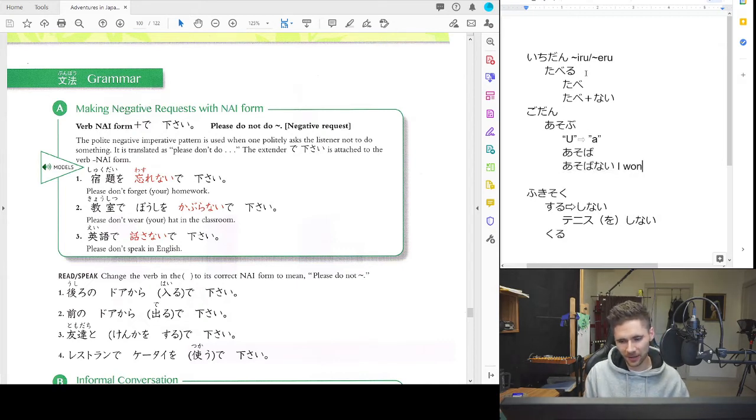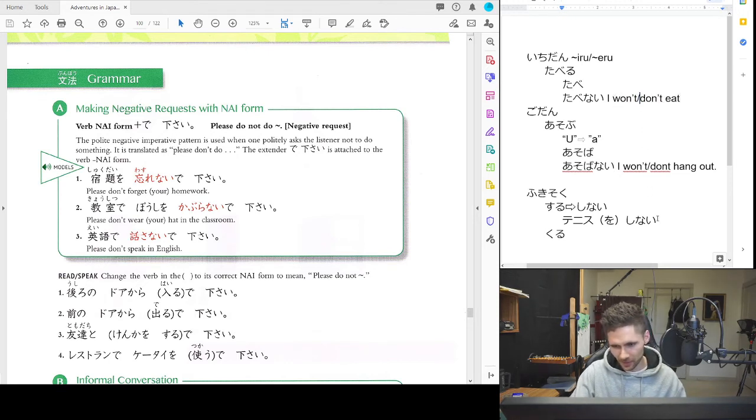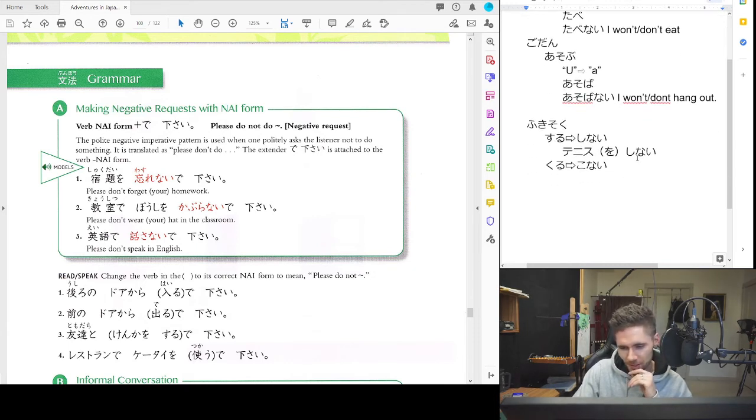That means I won't or I don't hang out. So we have tabenai, I won't or don't eat. And we have shinai, I won't or I don't do. The last one that we absolutely need is to see how kuru, to come, becomes konai in the nai form. Now, once again, this should all be review from last time.